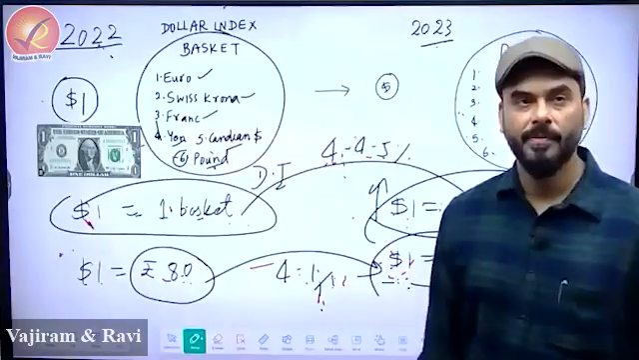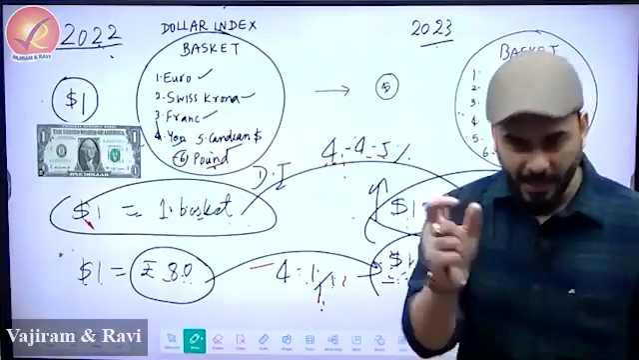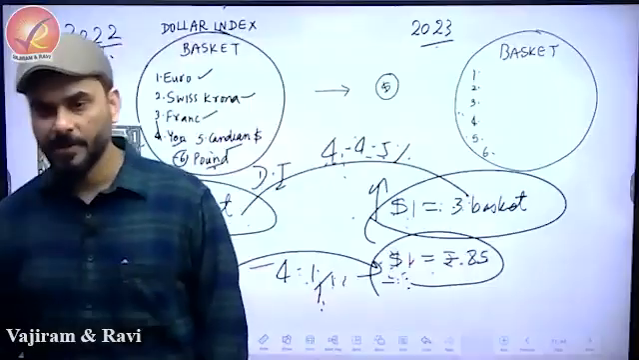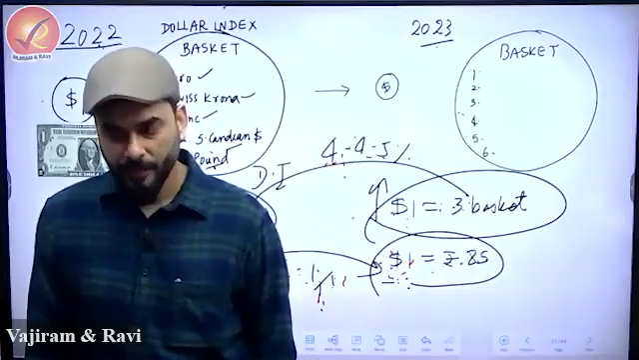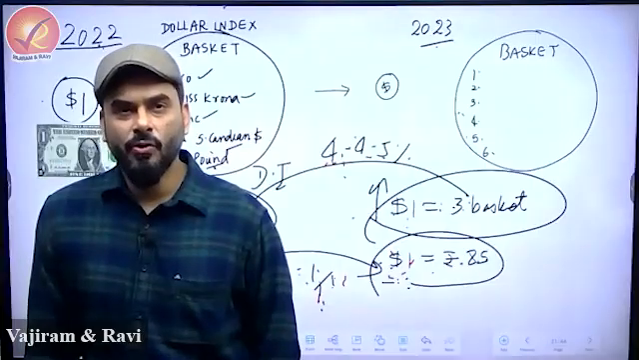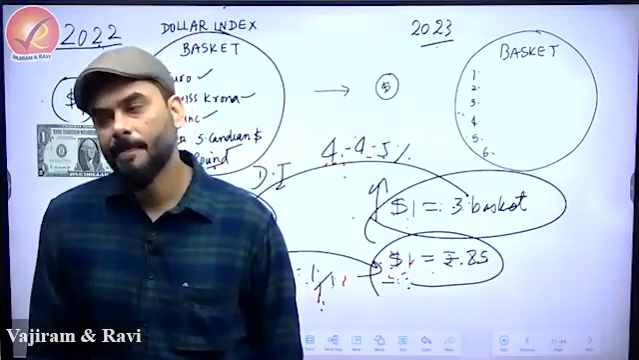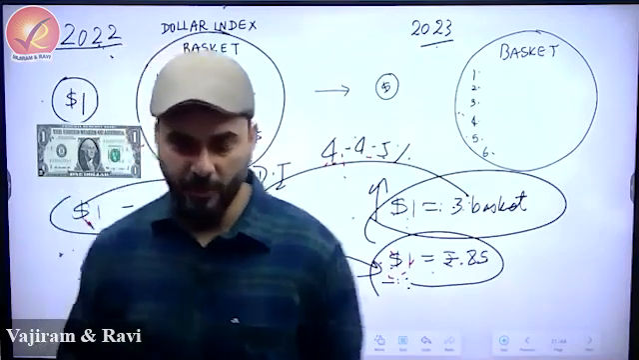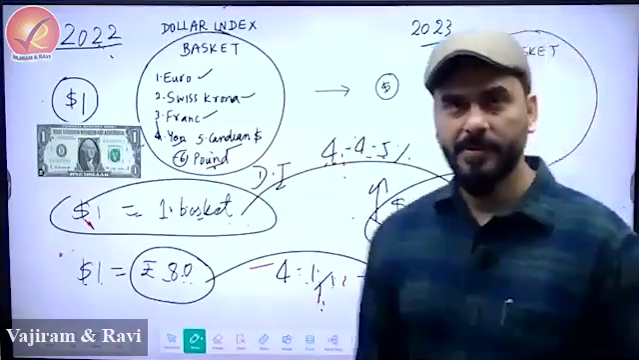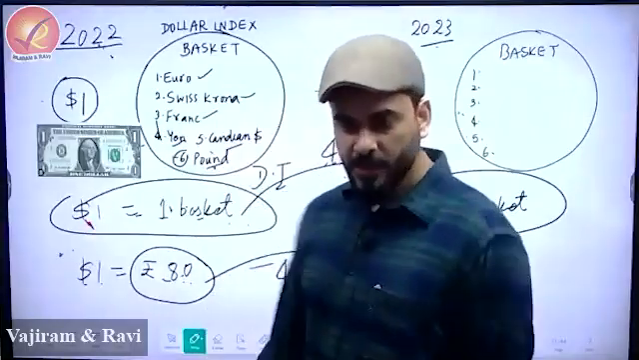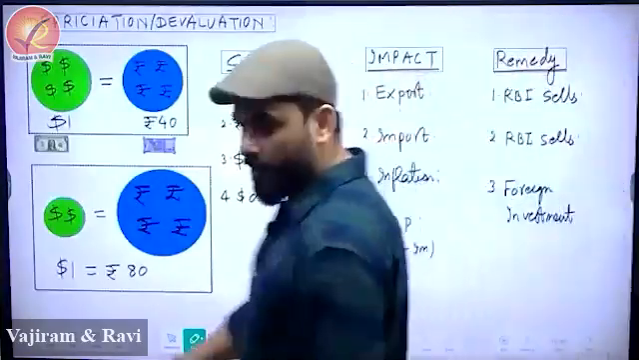In other words, the dollar index is an instrument used to find the value or strength of the dollar against a basket of six commonly used currencies in the world.